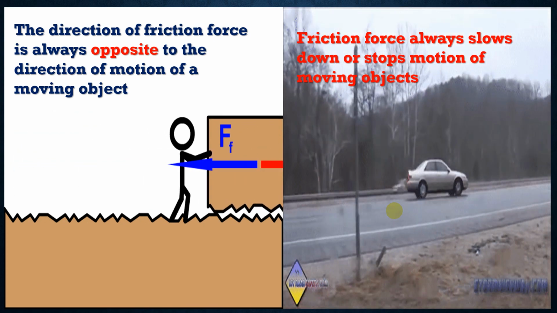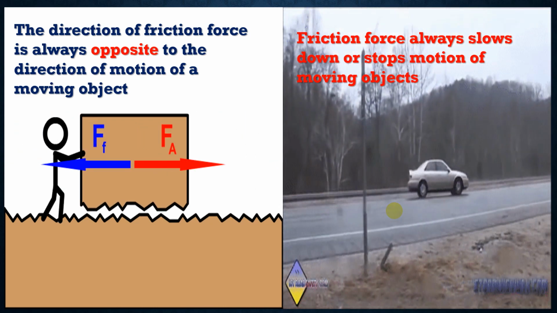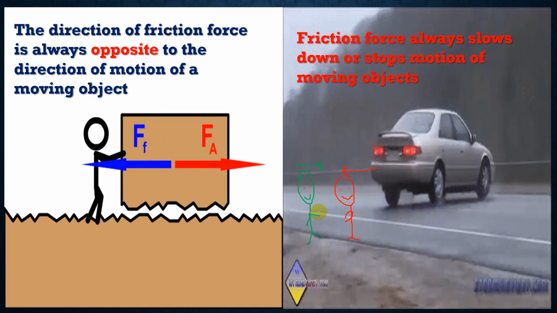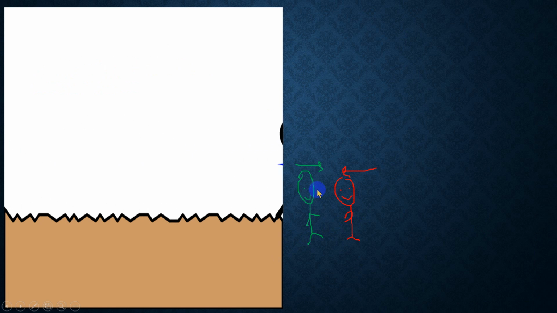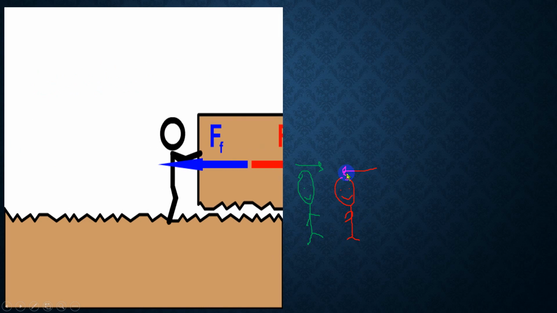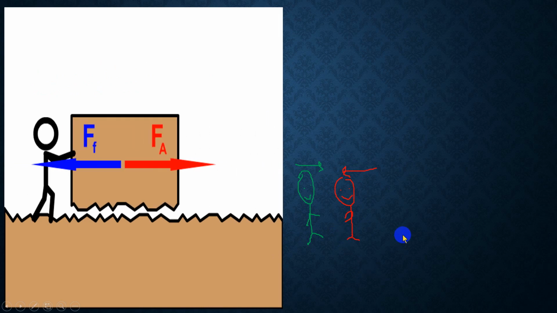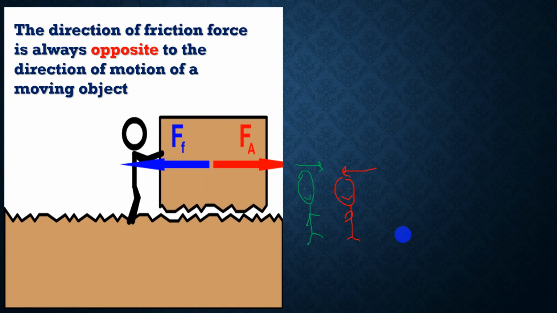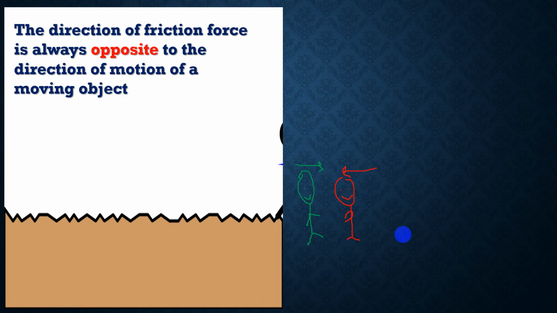So to make someone stop, you have to be in front of them, in the opposite direction of their motion. For example, if your friend wants to move in one direction and you want to stop him, you have to be in front of him, in the opposite direction, as we can see in this image or drawing. So the direction of friction force is always opposite to the direction of motion, to help the object slow down, then stop.